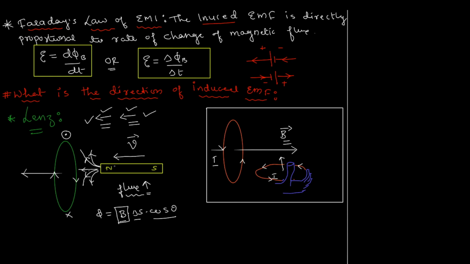You brought the magnet from far away, you are bringing it closer with a certain velocity, and as it comes close enough, if the current is like this and the magnetic field produced by the coil, in which you just induced the current, is in this direction, then there will be attraction between the coil and the bar magnet, which is some sort of force. So due to that force, the bar magnet will now start accelerating in this direction.